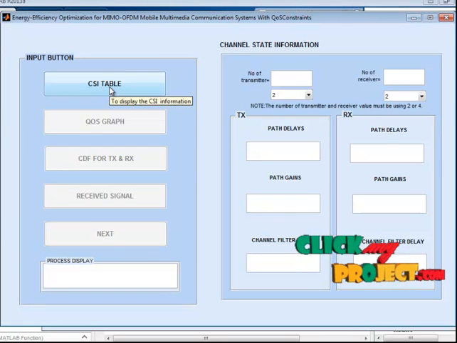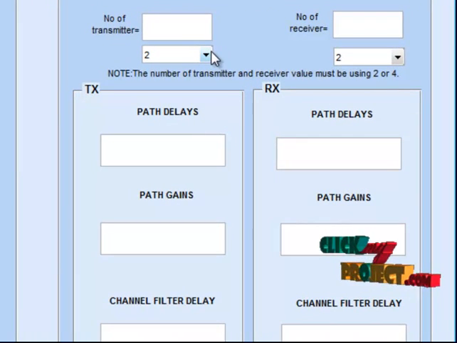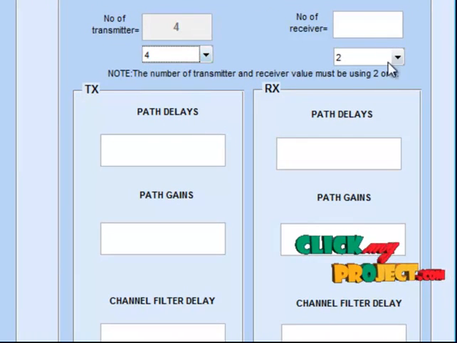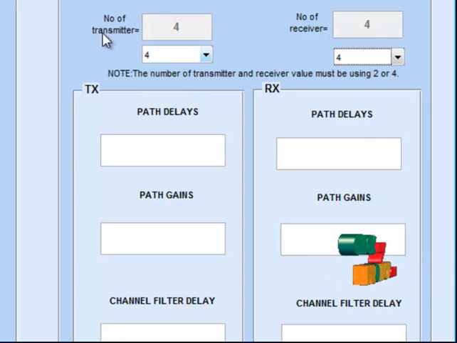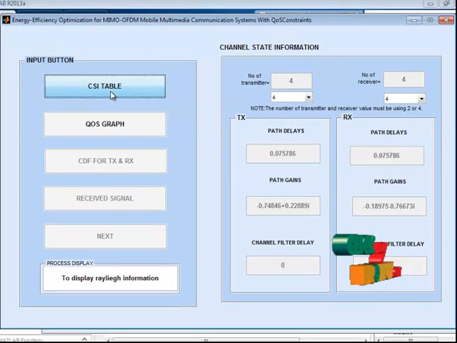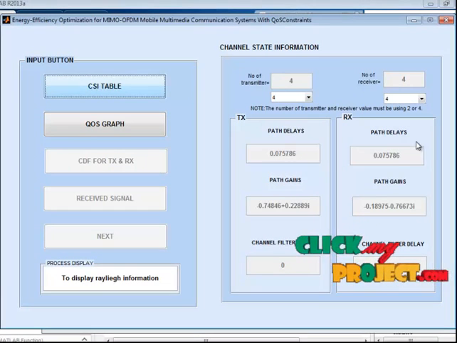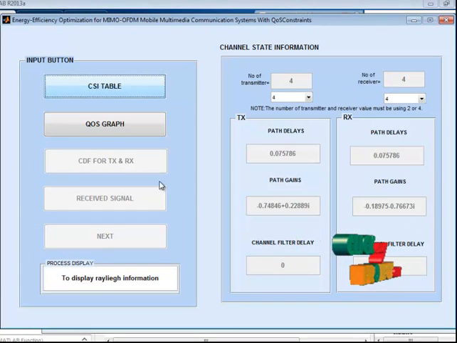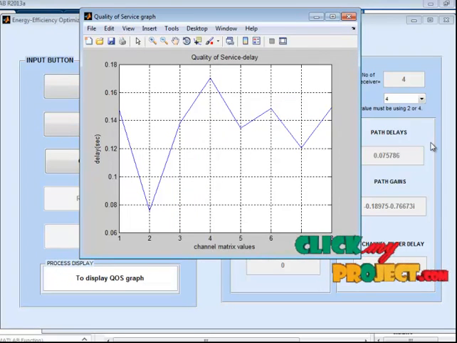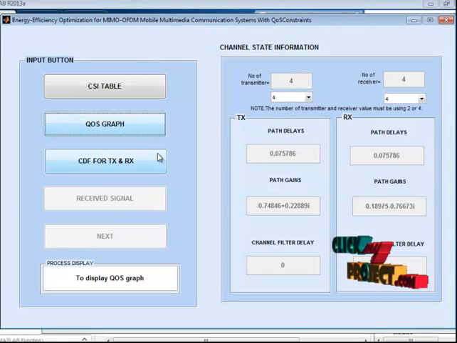The cascading CSI information table is displayed in this window. The number of transmitter values is given to the process. The number of transmitters is 4 and the number of receivers is also 4. The CSI table displays the path information for the path delay, path gain, and channel filter delay for both transmitter and receiver. Then the quality of service graph, based on the path delay process.